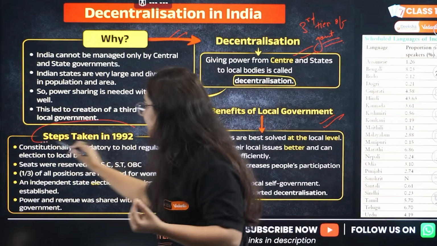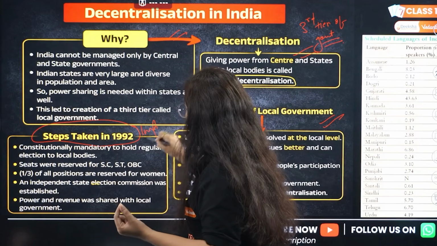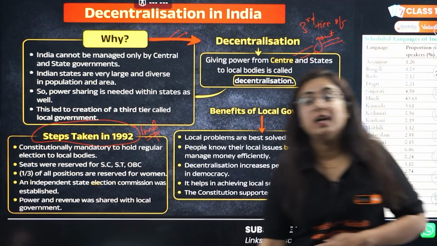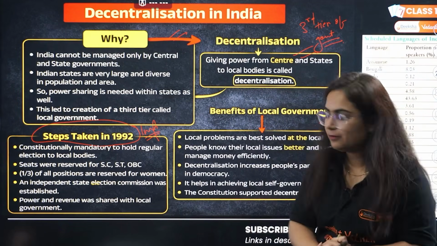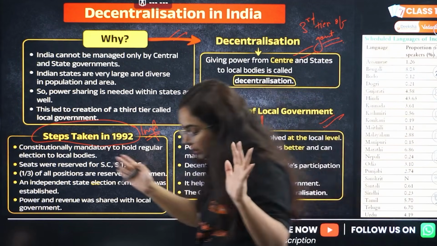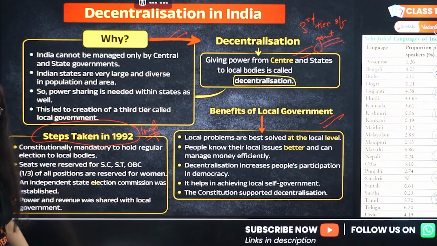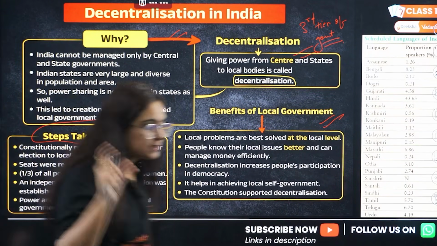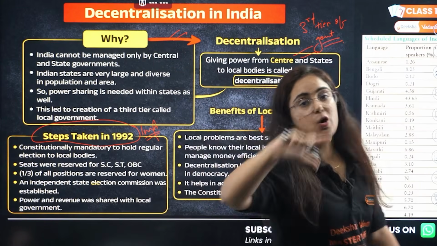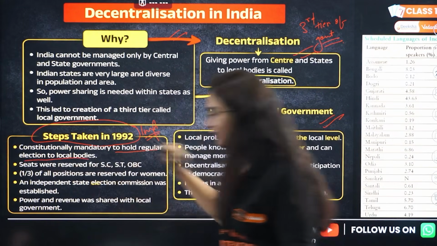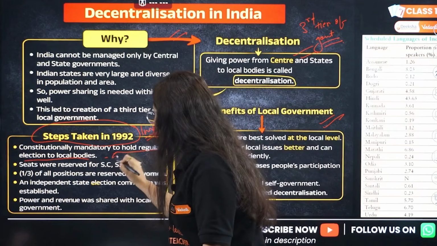What are the steps taken? Among these, the most important are the steps taken in 1992. So what were the steps taken? Local bodies were there, panchayats and municipalities, but no regular elections were there. So this body is made a constitutional body, and now there will be regular elections. In how many years? 5 years.